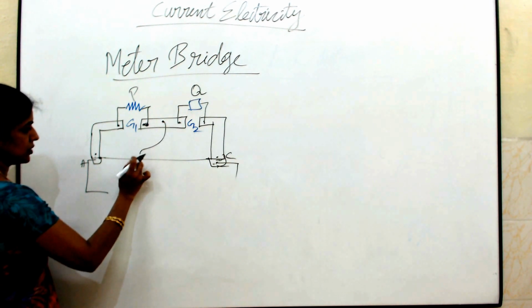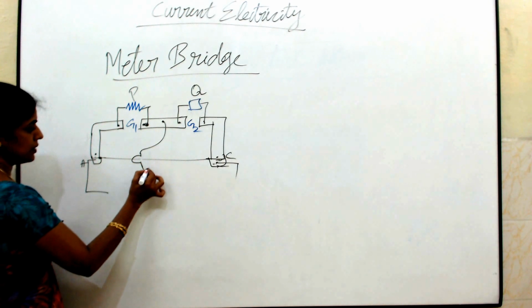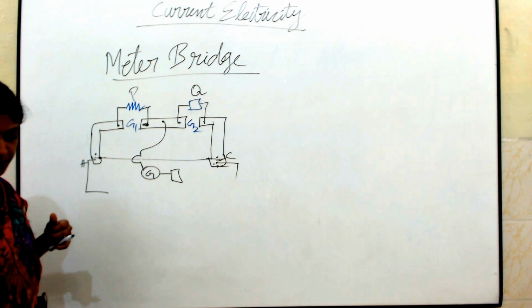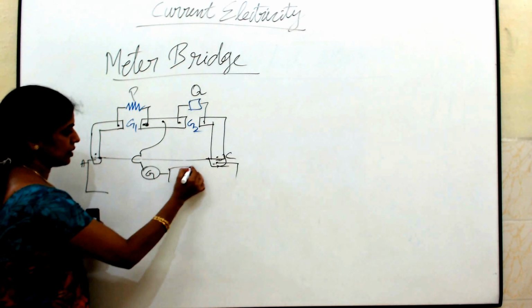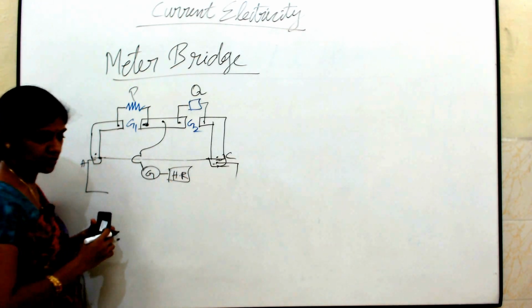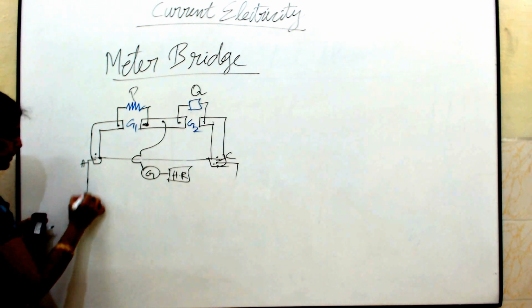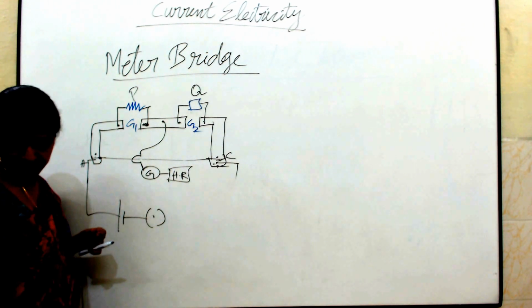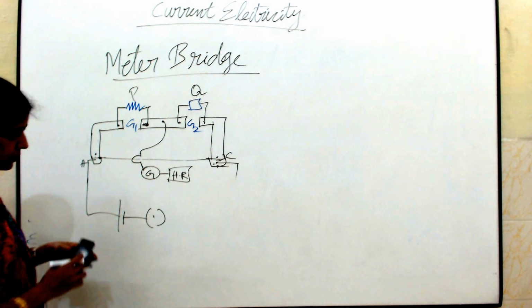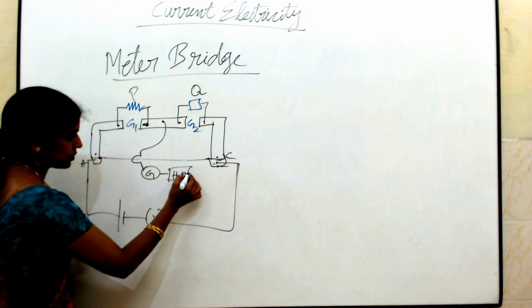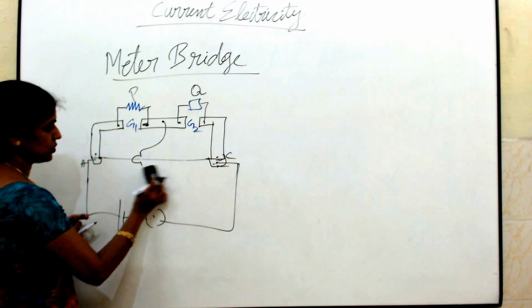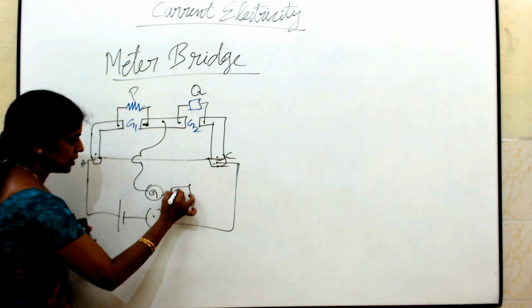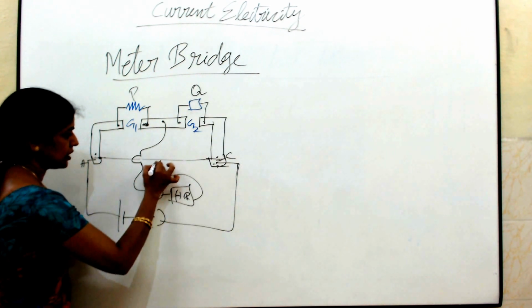Connect it to a galvanometer with a high resistance. Again it is connected to a battery. Galvanometer, high resistance, and the jockey.